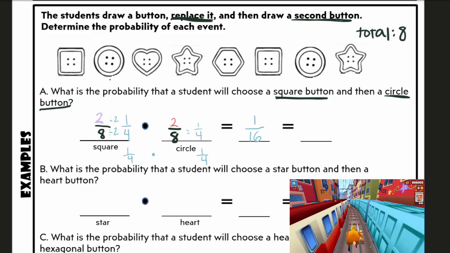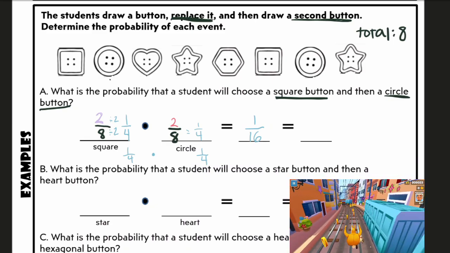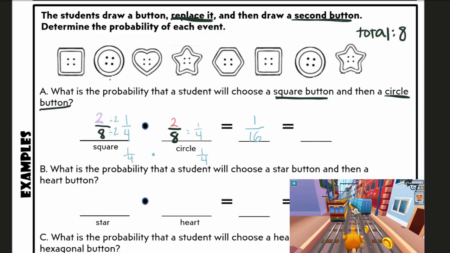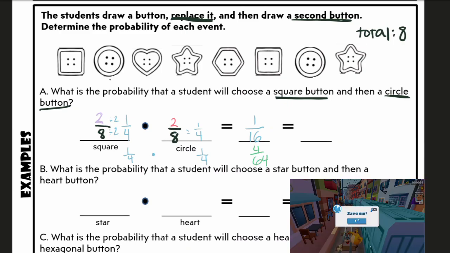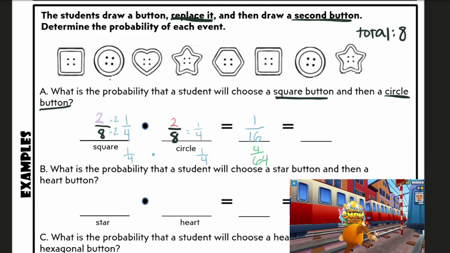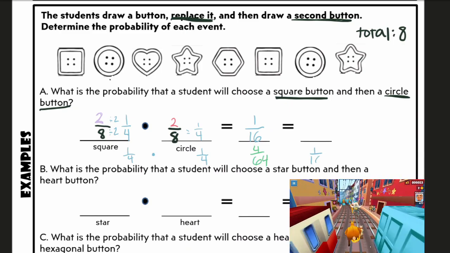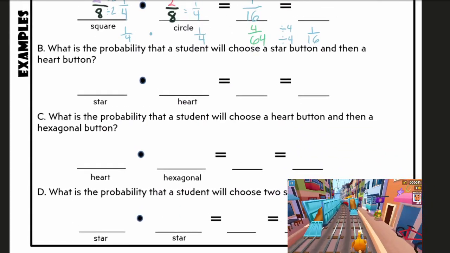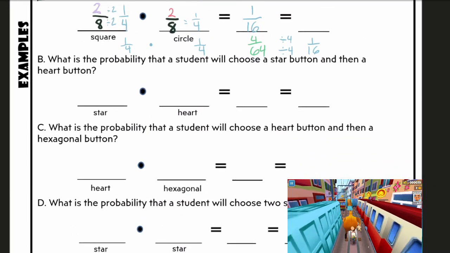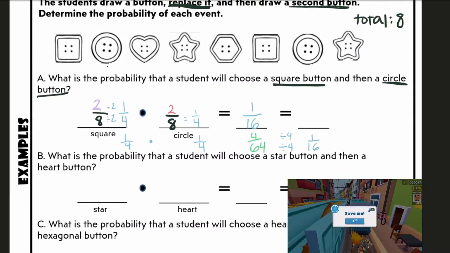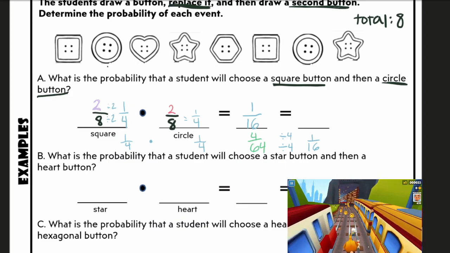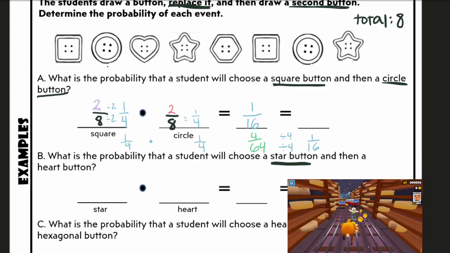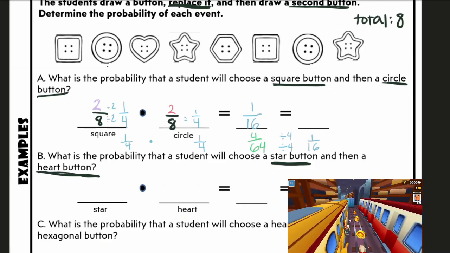Now, if I had not done my simplification, I would have gotten 4 over 64, which you can still simplify to get our 1 over 16. Let's move on to the next one. Problem B says, what is the probability that a student will choose a star button and then a heart button?